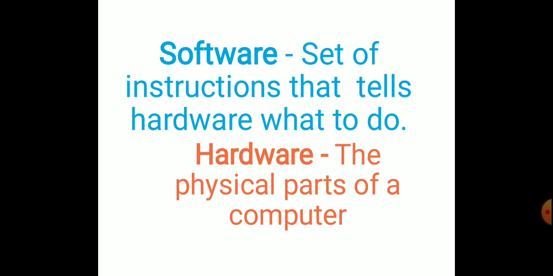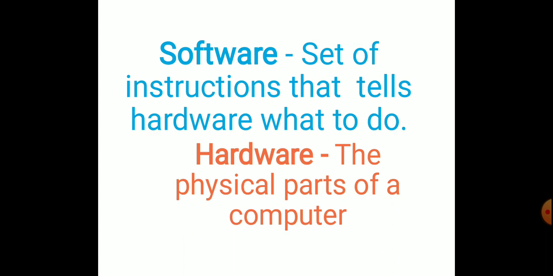Okay. Next, hardware. What is hardware? That you know very well. Yes, that is the physical part of your computer. So what are the physical parts you know? You know many parts. In the last classes also you learnt about internal hardware and external hardware. All come under the physical part, the hardware section. So the physical part of your computer is called hardware.